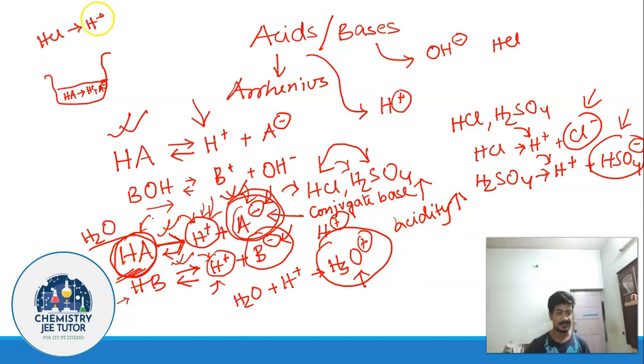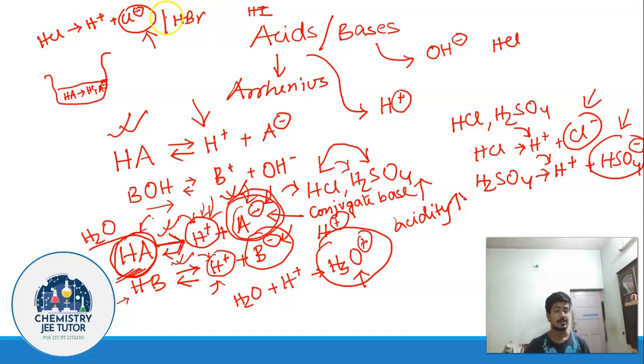Suppose you are considering HCl, which is giving you H+ and Cl- ions. What you are seeing is that this one is the conjugate base. Now if you are told to compare the acidity of HCl, HBr and HI, meaning which one is the stronger acid, you are simply going to look into the conjugate bases of each of these.